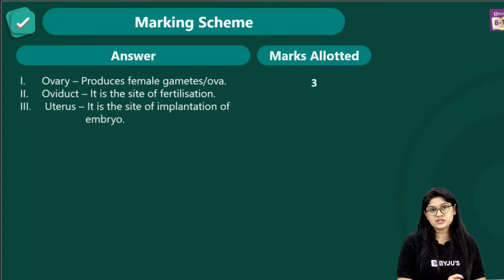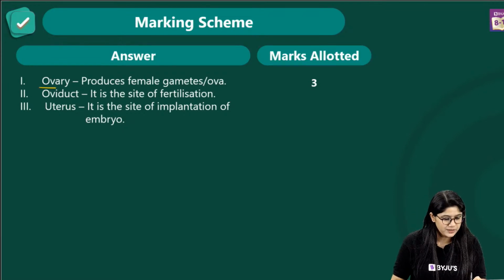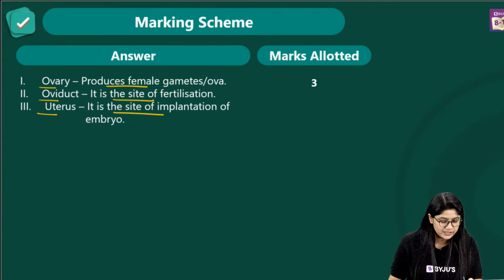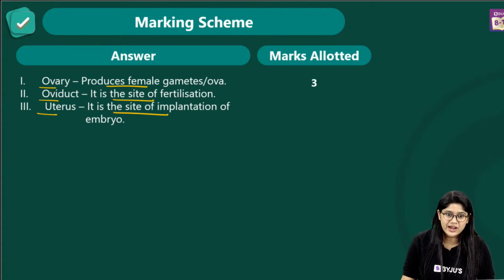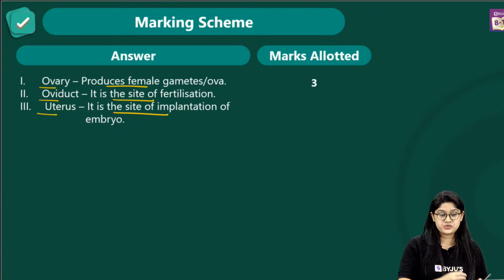Remember to write your answers always in points because it's easy for you to remember all the important points. Ovary produces female gametes or ova. Oviduct is the site for fertilization and the uterus is the site for implantation of the embryo. Yes, you can write that we will see the development of the fetus in the uterus.